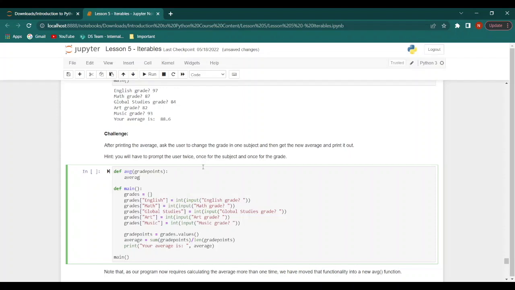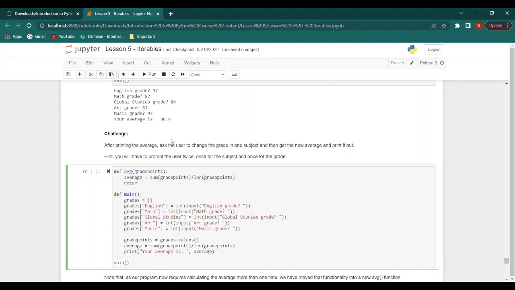Then we will say average equal to sum of the grade points divided by the length of the grade points. And then we will return the average. Great.